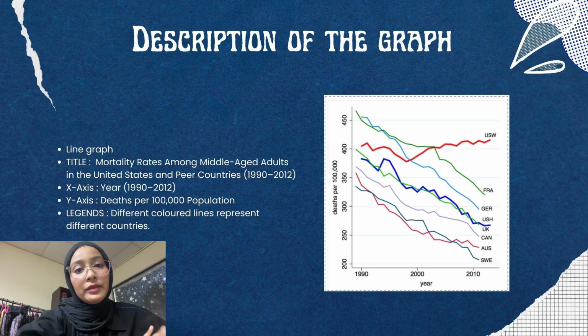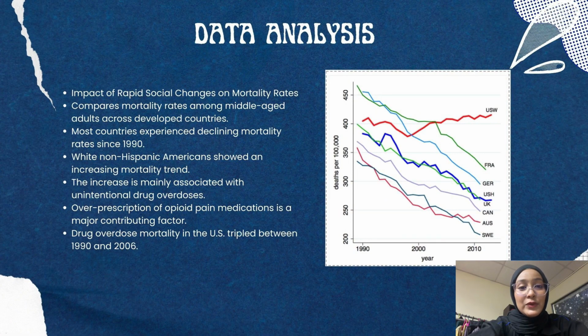Each colored line represents a different country. These include the United States, France, Germany, the United Kingdom, Canada, Australia, and Sweden. The purpose of this graph is to compare how mortality rates among middle-aged adults change over time across these developed countries. As we can see, almost all countries, including France, Germany, the United Kingdom, Canada, Australia, and Sweden, experience a steady decline in mortality rates over time.